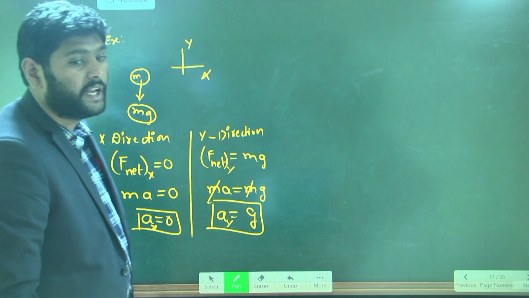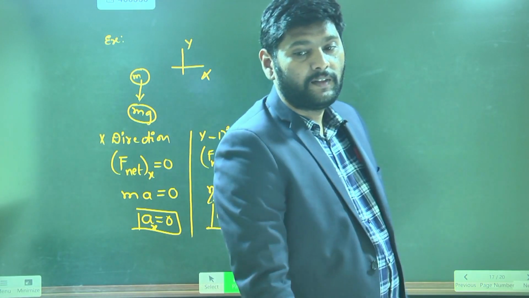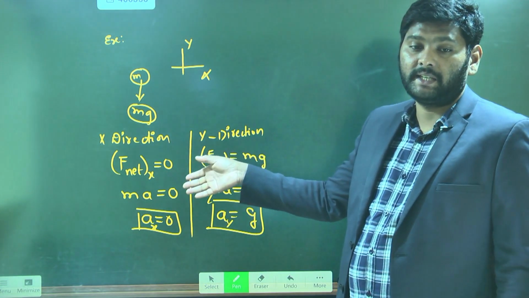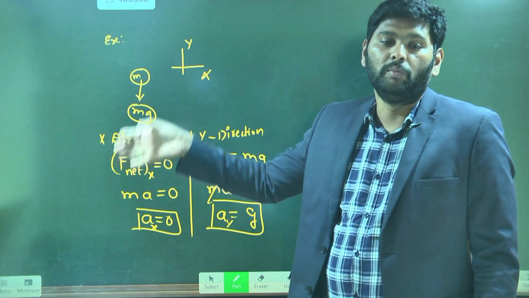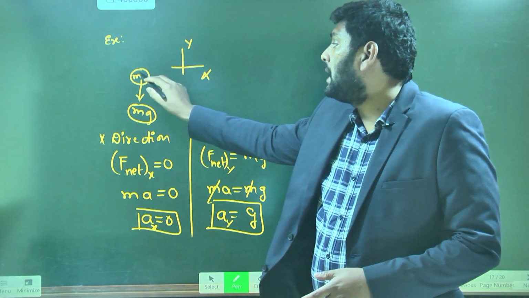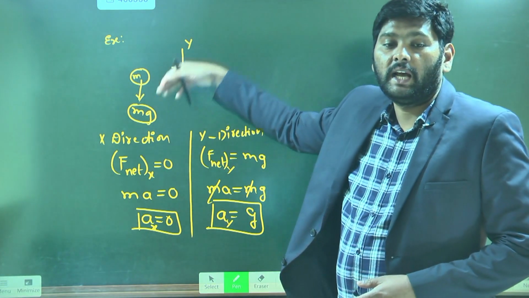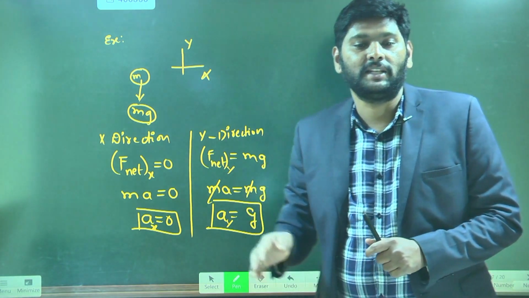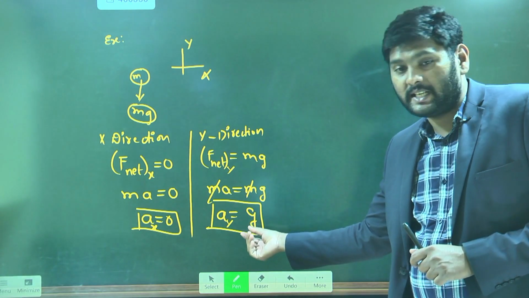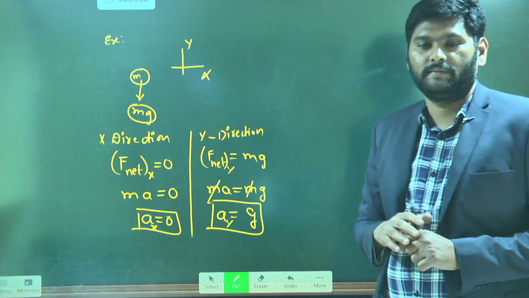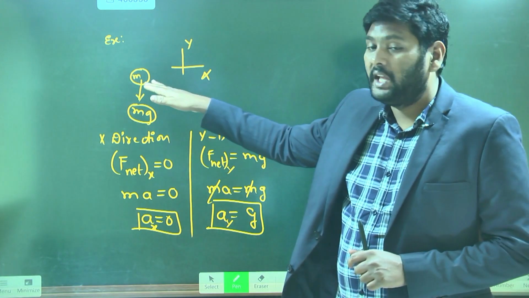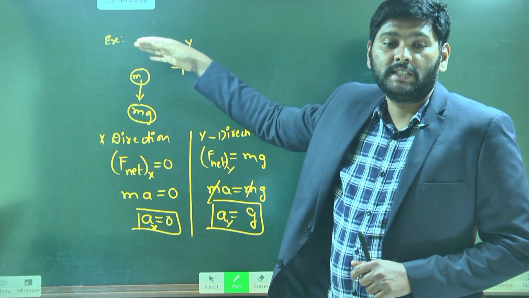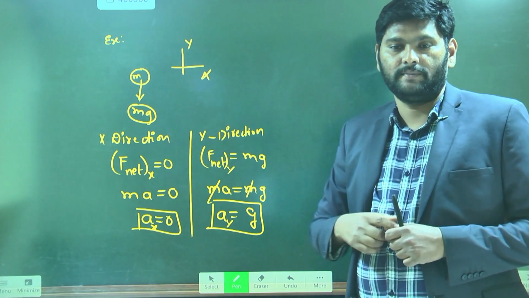Acceleration along x direction is what? 0. That is the reason. In which direction we have acceleration, in that direction the object will move. That is the reason this object will move along downward direction. Why is the object moving along y direction? Because it has an acceleration along y direction. It is not having any acceleration along x. That is the reason the object is not moving along x direction.